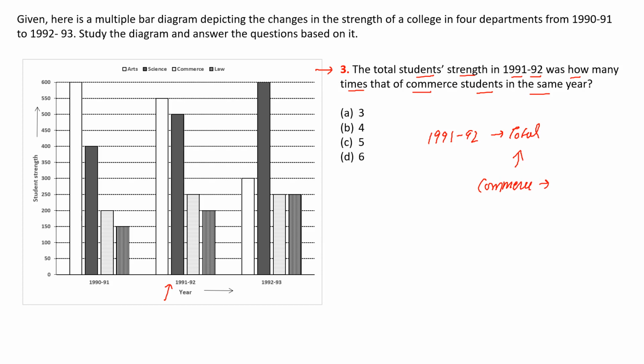So let us look at the total. In 91 it is arts 550, and for science it is 500, and for commerce it is 250, and for law it is 200. So 550 plus 500 is 1050, 1100, 1300, 1500. So our total is 1500, and commerce strength is 250. So we need to see that total is how many times of commerce. So 1500 over 250. So that would be 6. So our answer option is D, which is 6.